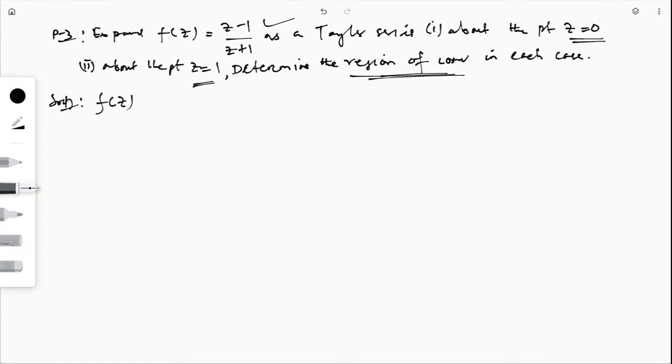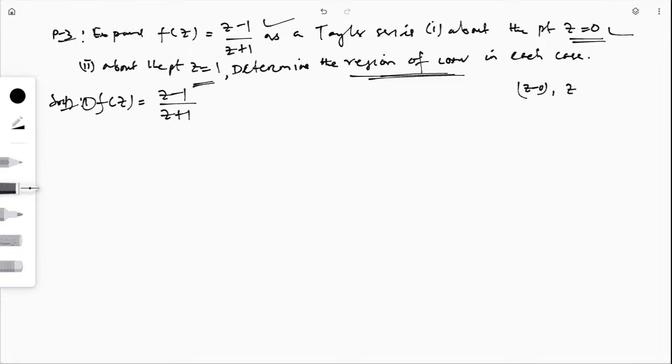So here f(z) is equal to (z minus 1) divided by (z plus 1), and in the first case it is asking about z equal to 0. So z equal to 0 means in the power series you will get the non-negative powers of z minus 0, that means the non-negative powers of z.